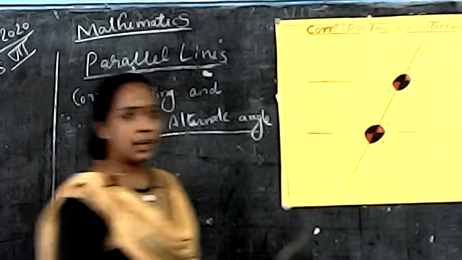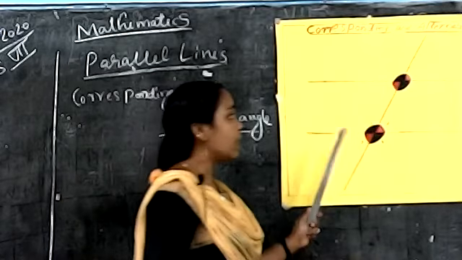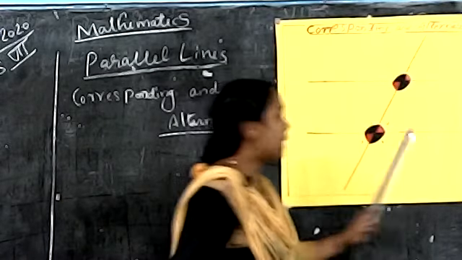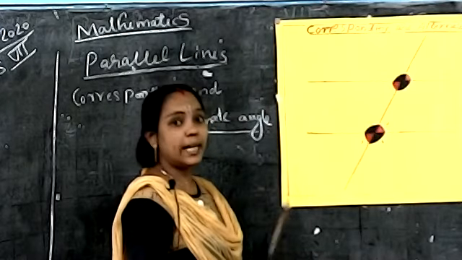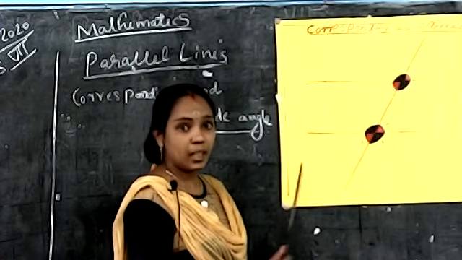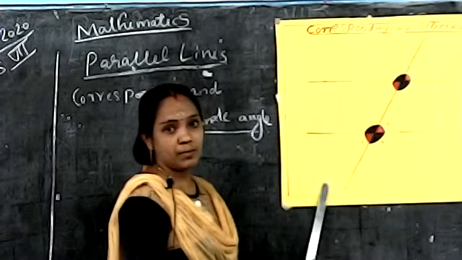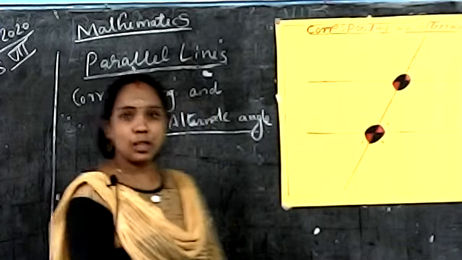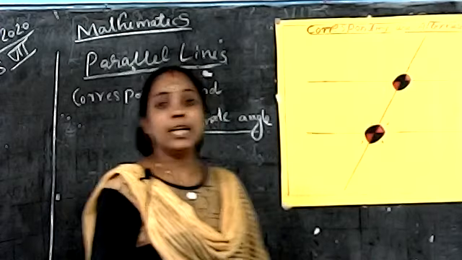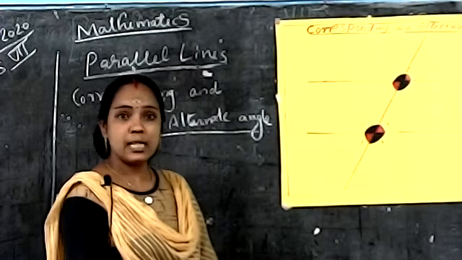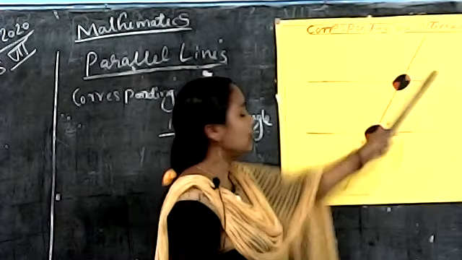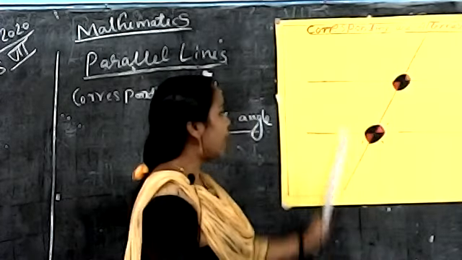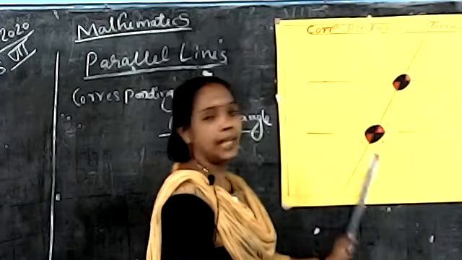I will explain again. One pair of parallel lines is given, and the third line is crossing. How many angles are formed? 1, 2, 3, 4, 5, 6, 7, 8.